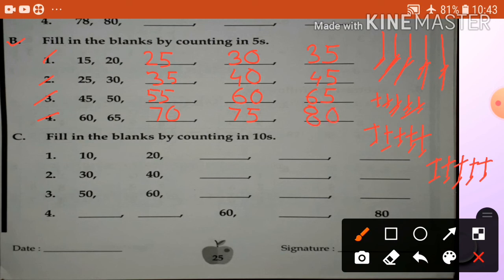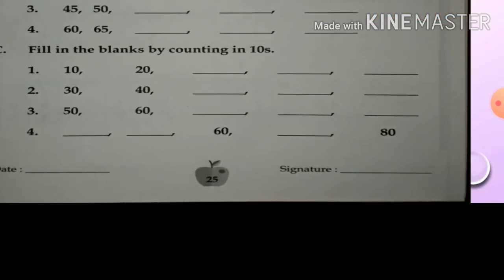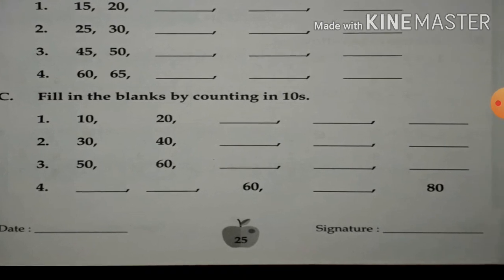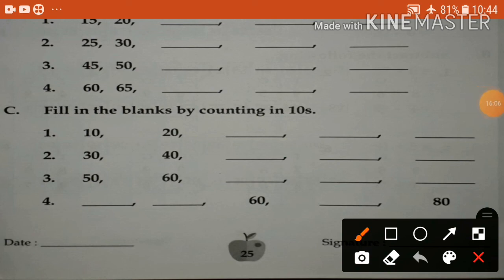I hope everyone understood. Draw the lines. Any problem, draw the lines. 5 lines, 2 lines, 3 lines. Counting in threes. So you draw the lines 3. So you go 3 step. Okay. Counting in fives. So draw the lines 5. And counting lines 4, lines 10. Okay. Next, see, fill in the blanks in counting in tens.